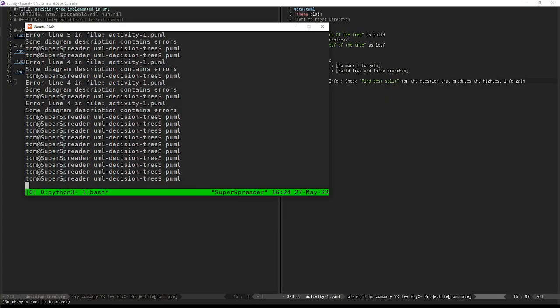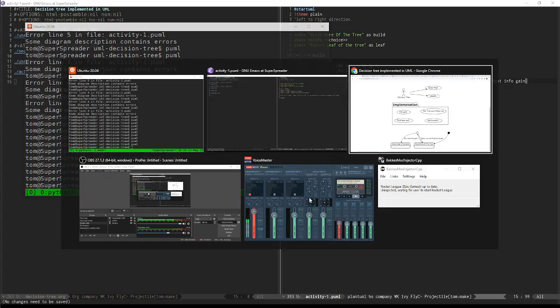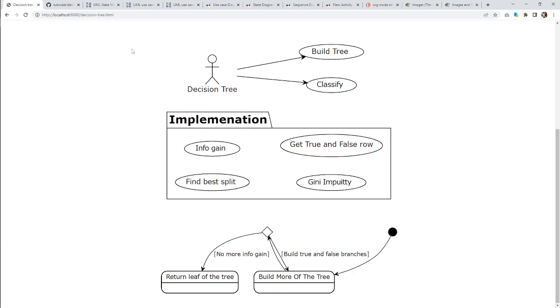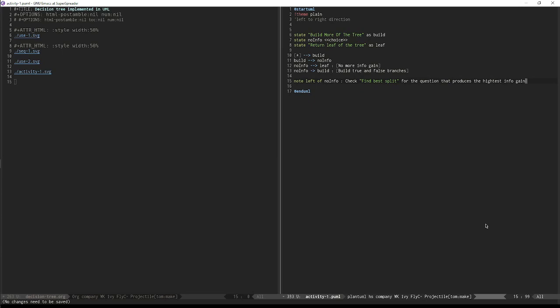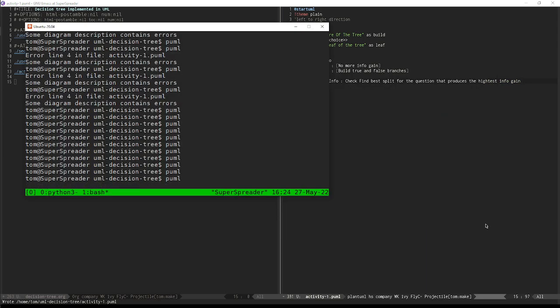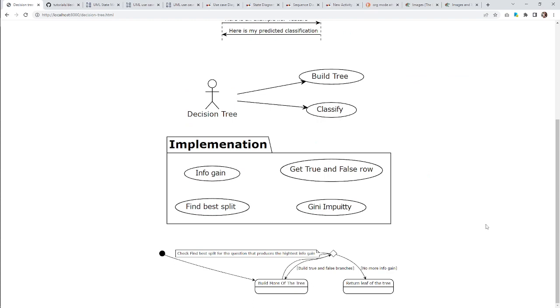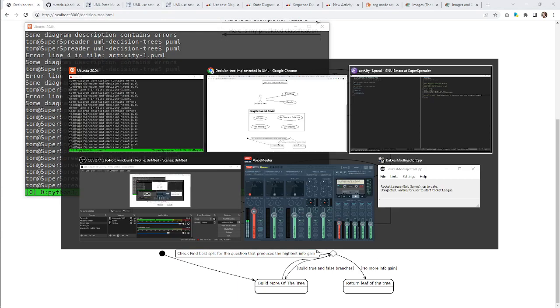But what we'd really like to do is be able to get rid of these notes. Hey, where's my note? Not really sure why it's not working. I want to see my note. Then I have to go. I'm out of time. Okay. So here's the note. We put it to the left of, and at least that kind of forced our starting point to the left a little bit too. So that's cool. But it's kind of a big note.